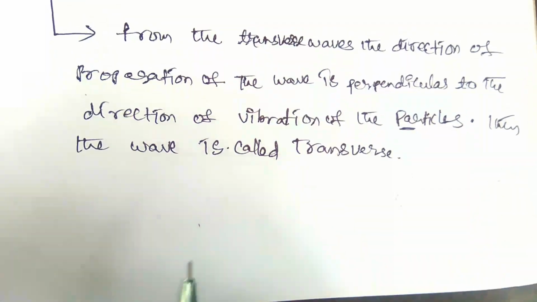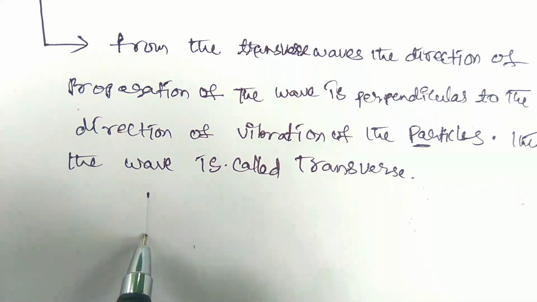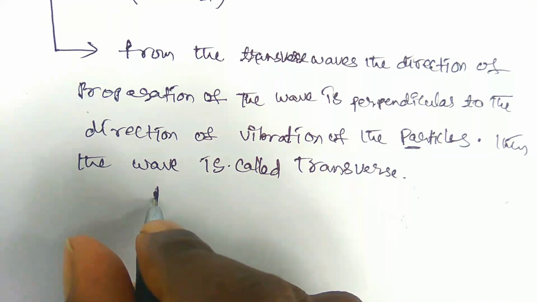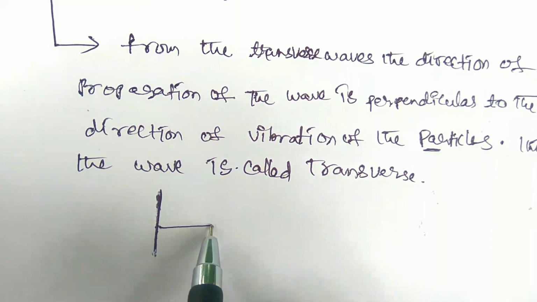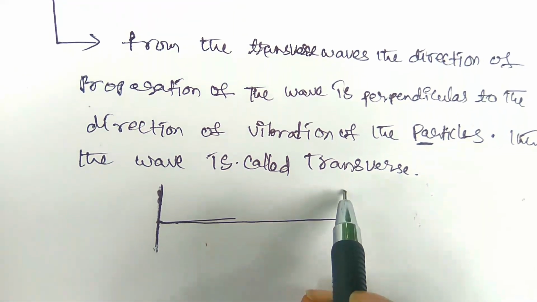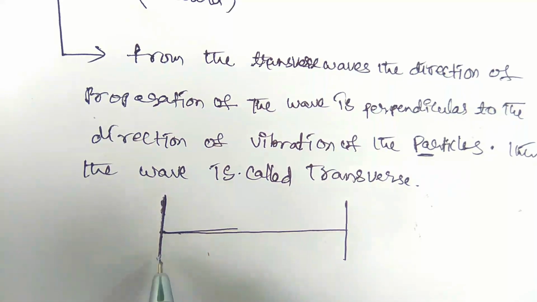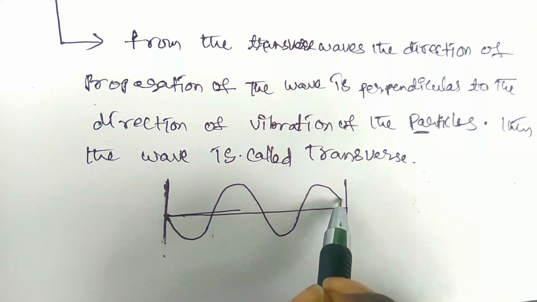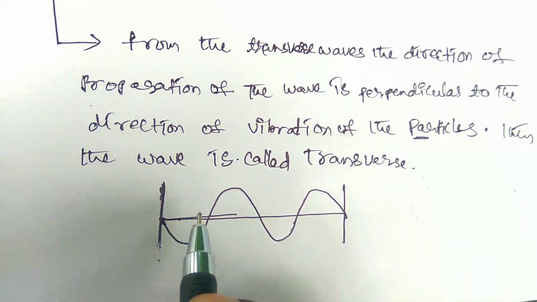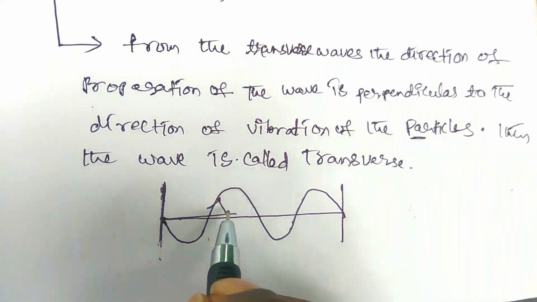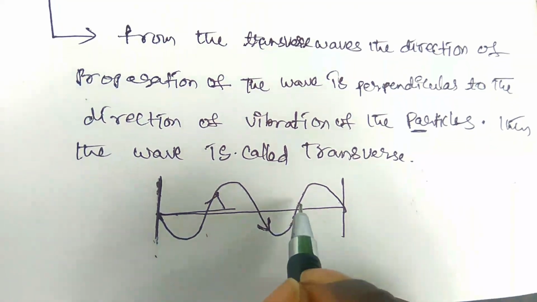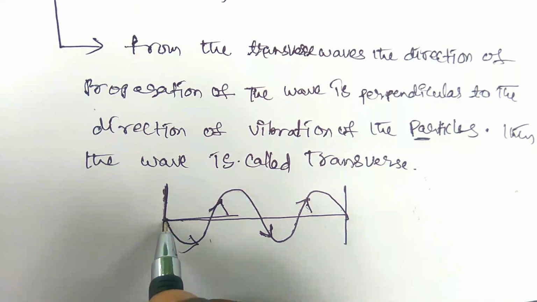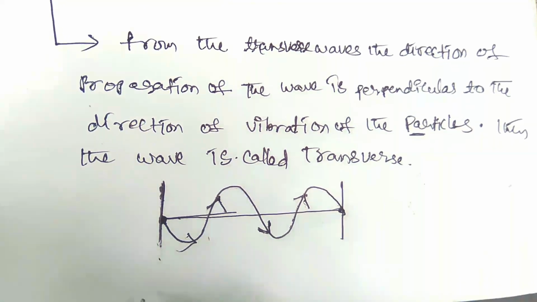So the transverse wave will look like this. We have to draw the schematic diagram of a transverse wave. So this is a stretched string, let it be. When a transverse wave is formed in the string, it can be shown in this direction. This is the direction the wave is passing. This is the starting point and this is the ending point.